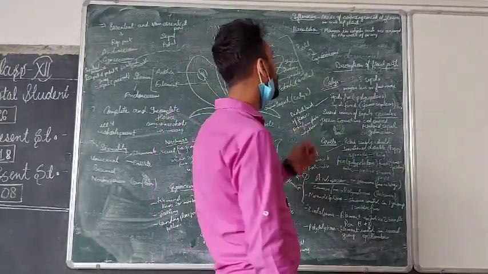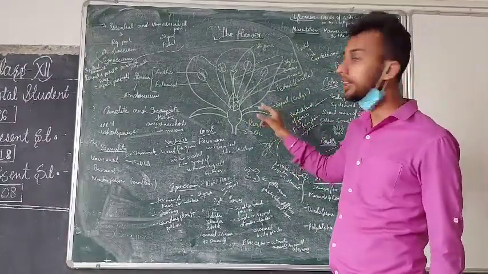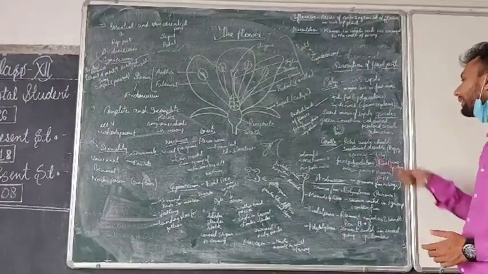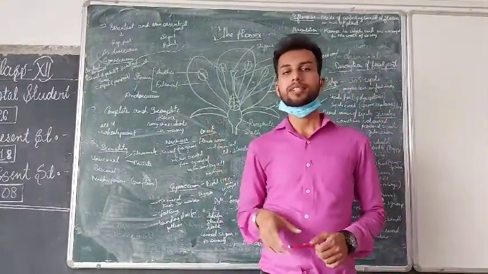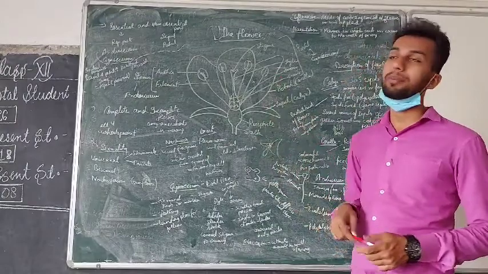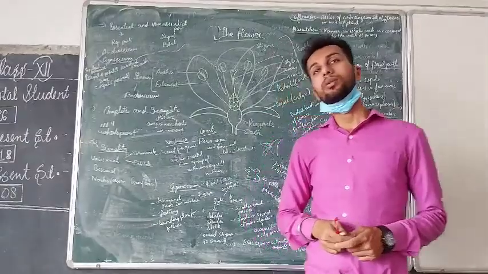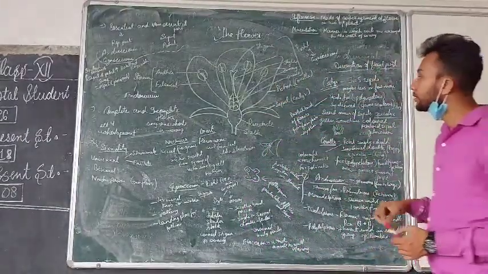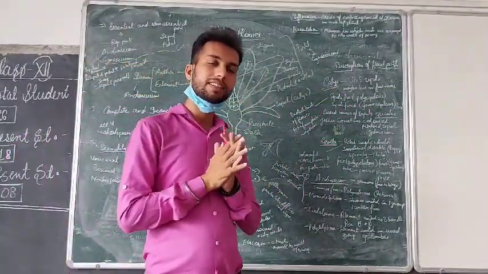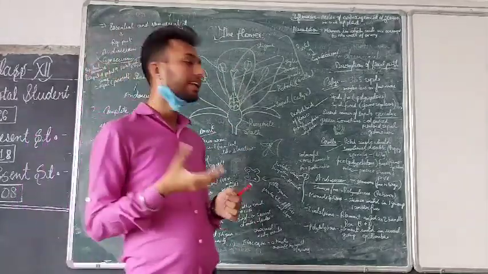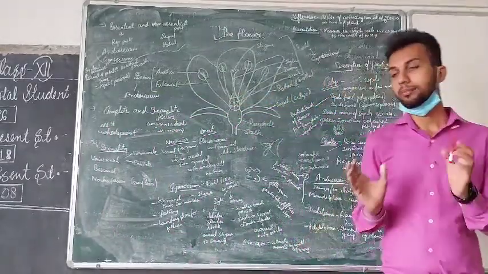We all know that sepals are always green in color, but if the sepals are not green and are colored like the petals, then that condition is called petaloid sepal. We already studied this. The best example is gulmohar, which has red sepals. Sepals are generally green, but due to the dominant character of the petal, they also get the red color. That is an example of petaloid sepals. What is the main function of sepals? They protect the bud of the flower. When the flower is closed in the budding condition, which we call kali, the sepals perform photosynthesis and protect that bud.